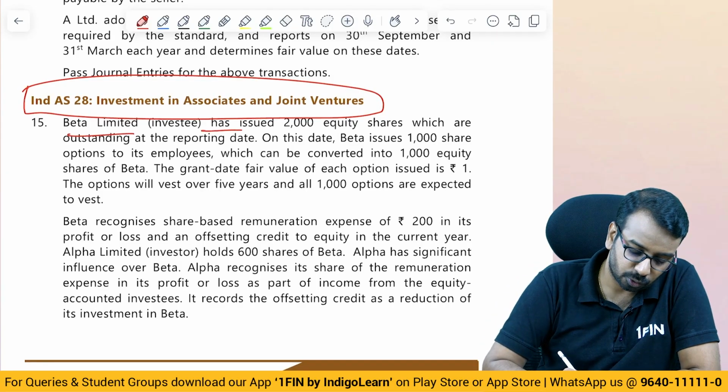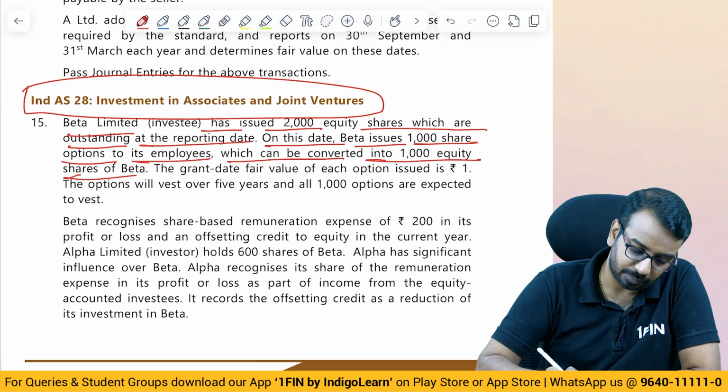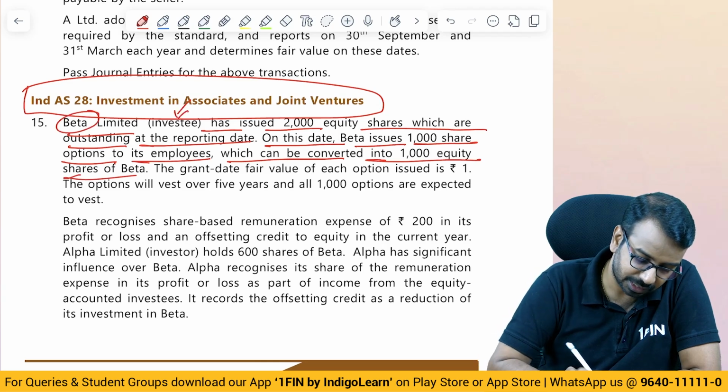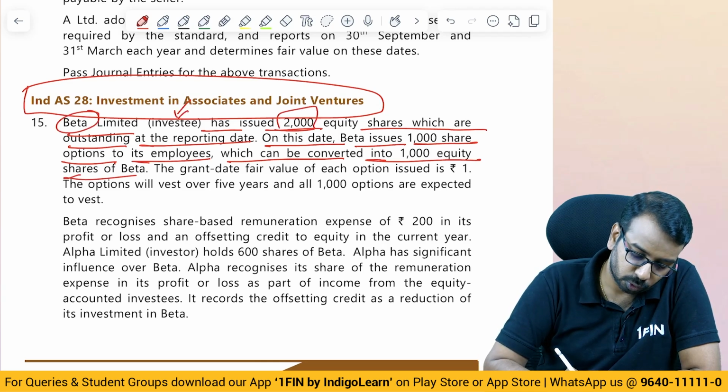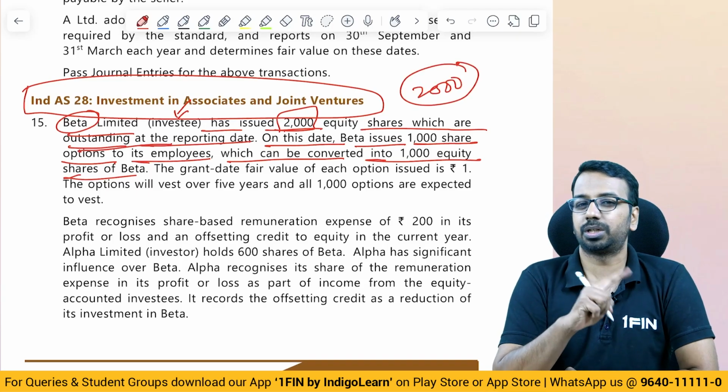Beta Limited has issued 2000 equity shares which are outstanding at the reporting date. On this date, Beta issues 1000 share options to its employees which can be converted into 1000 equity shares of Beta. So, who is Beta? Beta is the investee. They have issued 2000 shares which are outstanding on the reporting date. So, 2000 shares are with the public. Again, outstanding is a term used in US parlance.